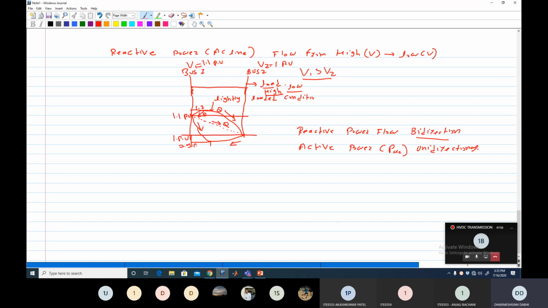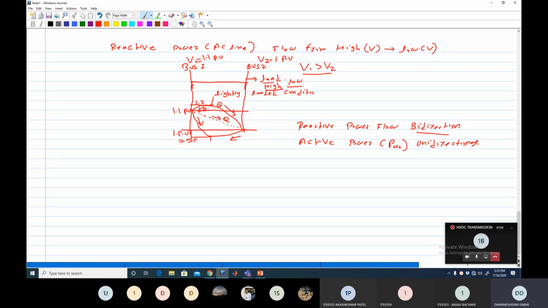So next, go to the next, sixth limitation of the AC line, that is it requires more space compared to the DC system or HVDC system.